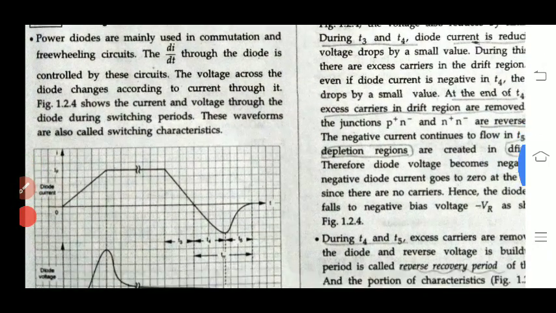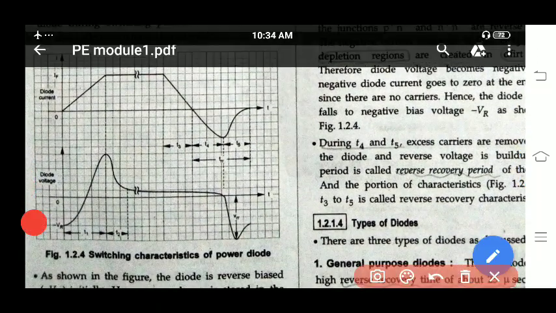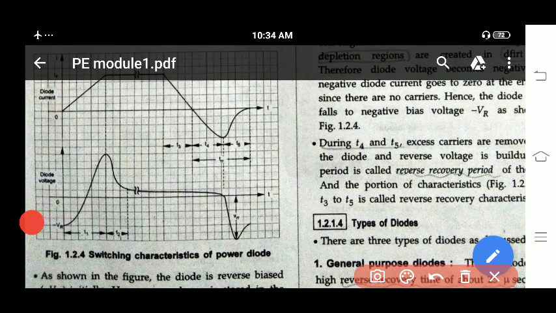Next we will go with the switching characteristic of the diode. In the switching characteristic, you can observe that the diode current does not increase suddenly. It takes some time duration. Here you can observe that the voltage is increasing, meaning the voltage needs to increase up to 1 volt.